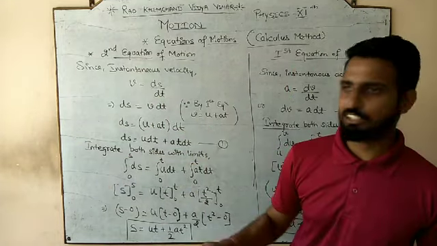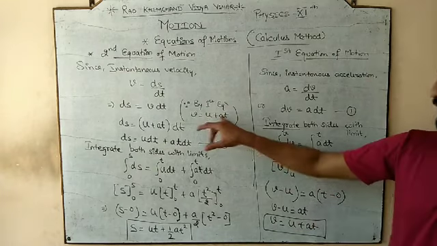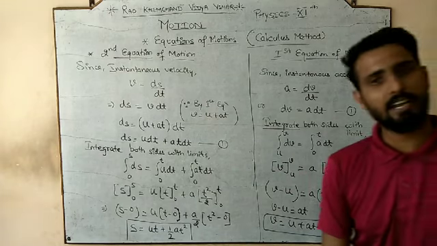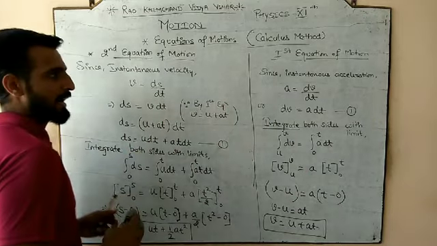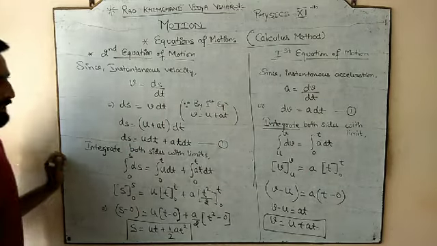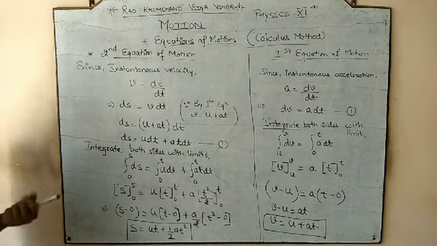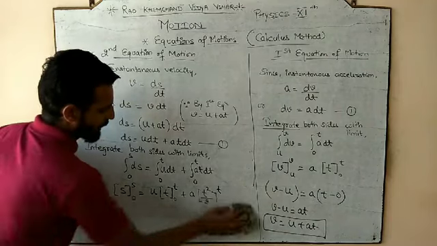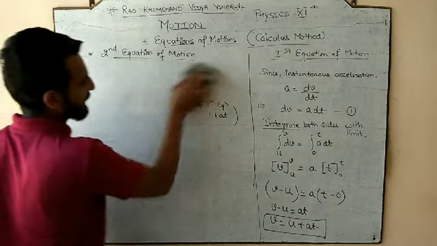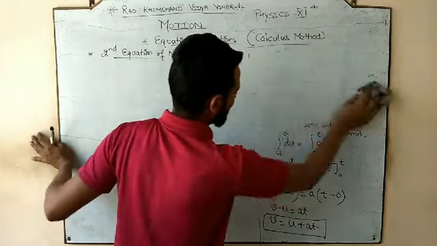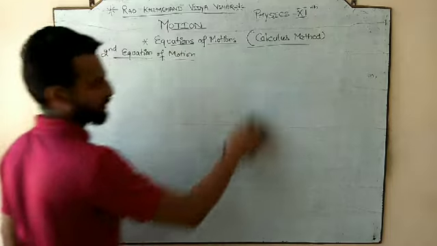Some concept of differentiation, some concept of integration, by using the concept of the first equation that we derived. Then with the second, now in the similar manner we are going to approach the third. But first of all, note down the first and the second. Done? Okay. Now, after solving the first equation of motion and the second equation of motion, let's try to complete our final third equation of motion.